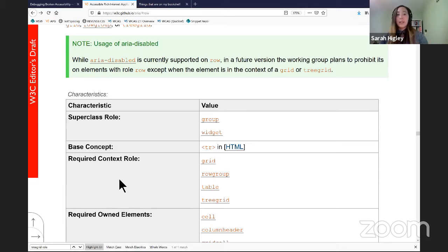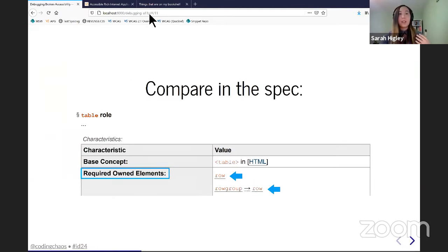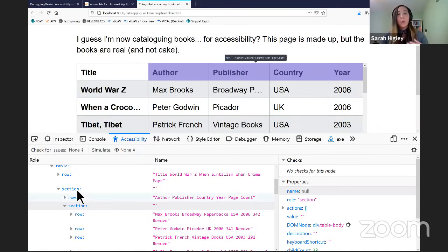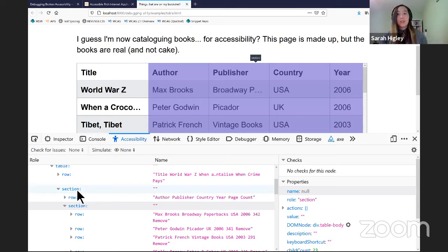So what that essentially tells me is that a table's children must be rows or row groups. And the row itself must have children that are cells and a parent that is a table in this case. So if we go back to this example table, we now know that these extra divs that are inserted in there are not allowed and could potentially cause breaks or issues in the way that rows and cells are associated with each other, which then could cause problems with navigating between rows, columns and rows with a screen reader.